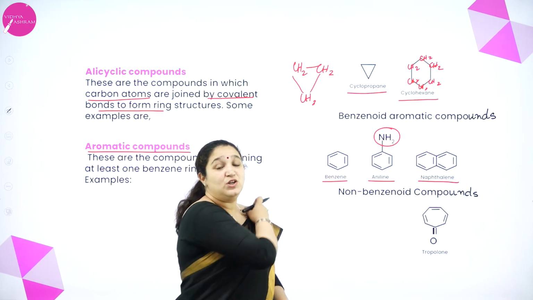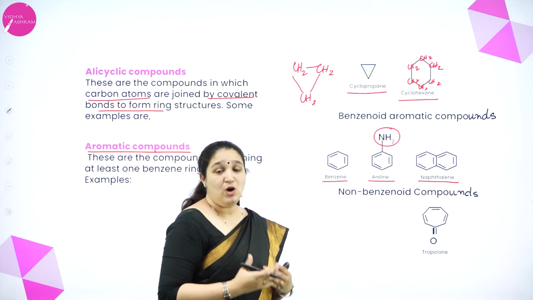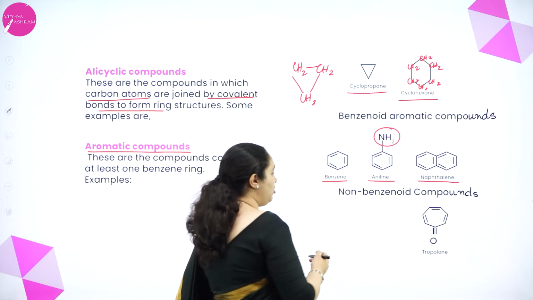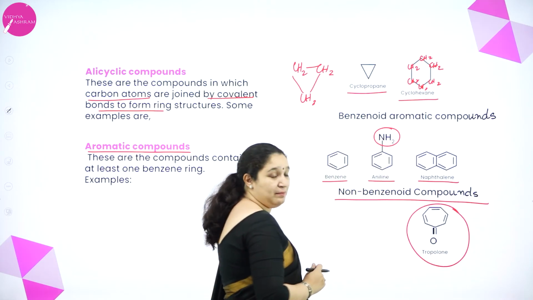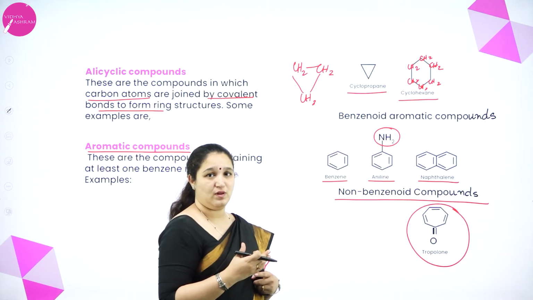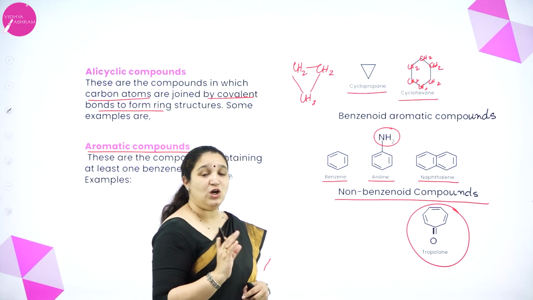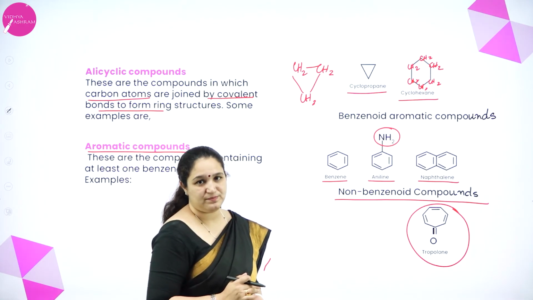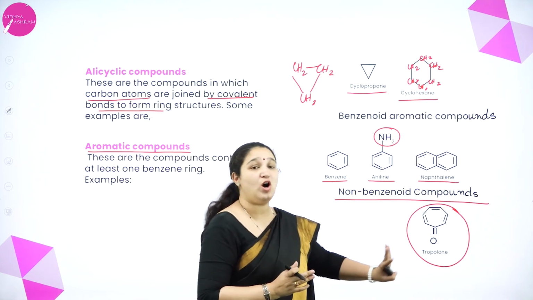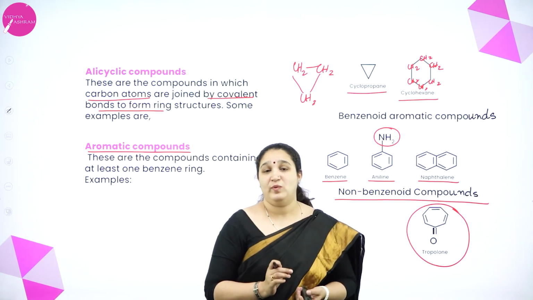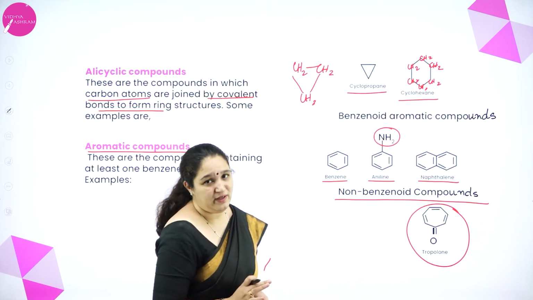Next we have non-benzenoid compounds. What is the meaning of non-benzenoid compounds? You can see here, there is no benzene ring, but it is a ring structure. Then we call it a non-benzenoid compound. They have carbon-carbon double bonds just like benzene, but they do not have a benzene ring. We call them non-benzenoid compounds.